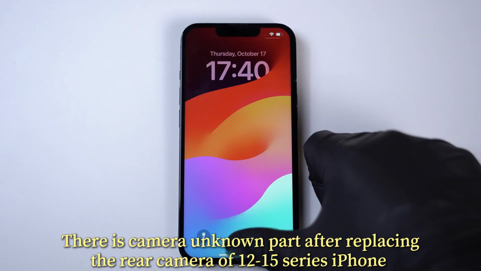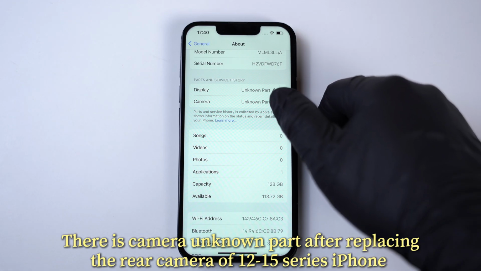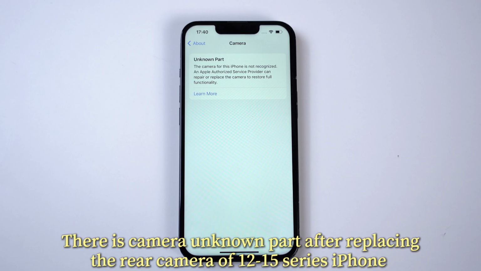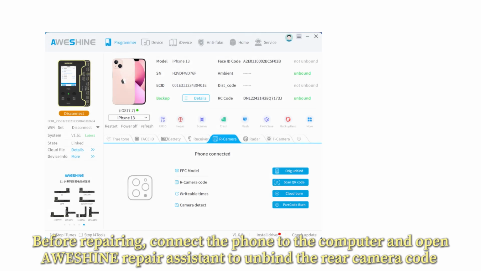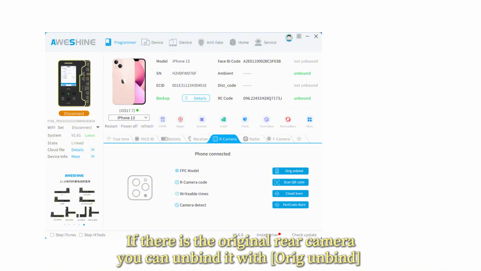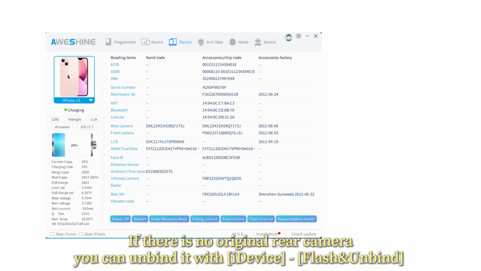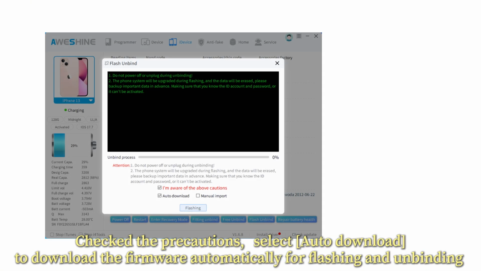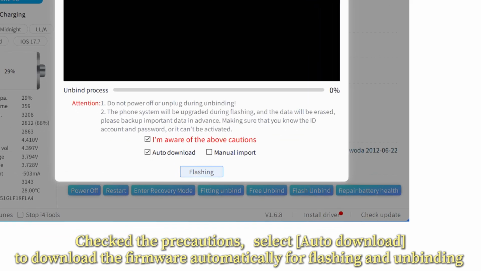There is a camera unknown part after replacing the rear camera of 12 to 15 series iPhone. How to solve it? Before repairing, connect the phone to the computer and open Aweshine Repair Assistant to unbind the rear camera coil. If there is the original rear camera, you can unbind it with Argon bind. If there is no original rear camera, you can unbind it with iDevice, flash and unbind. Check the precautions, select Auto Download to download the firmware automatically for flashing and unbinding.